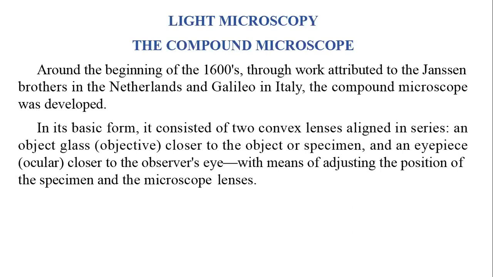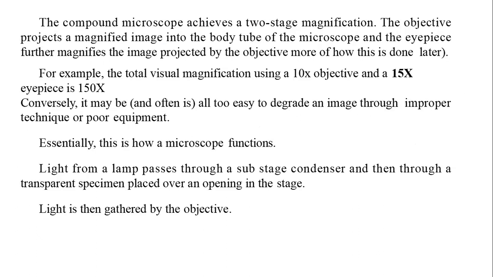It has got some adjustment option for the position of the specimen. We can move the specimen with this microscope. The compound microscope achieves a two-stage magnification. The objective projects a magnified image into the body tube of the microscope, and the eyepiece further magnifies the image projected by the objective. More of how this is done later.